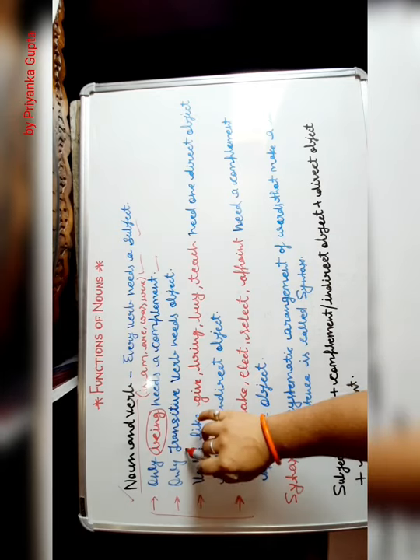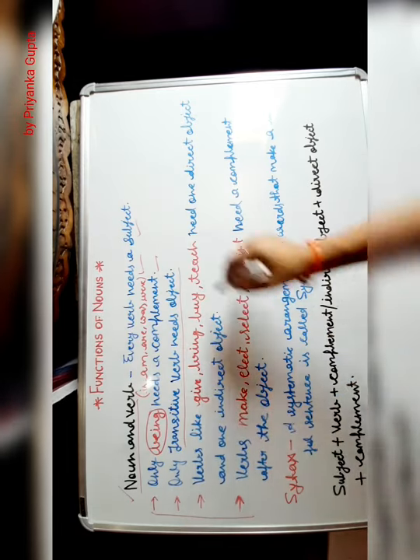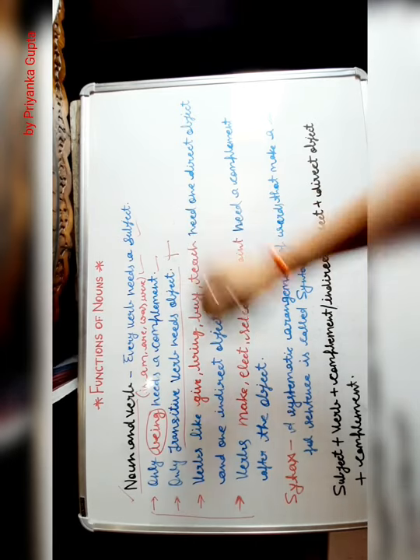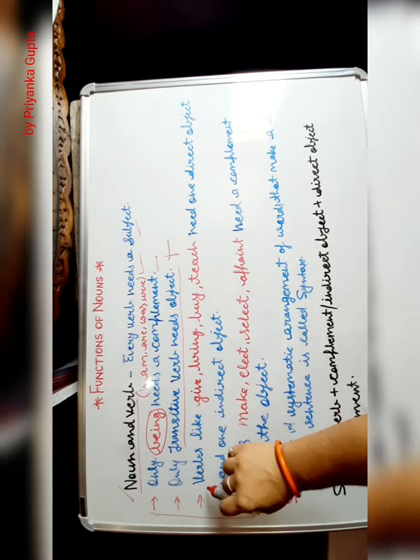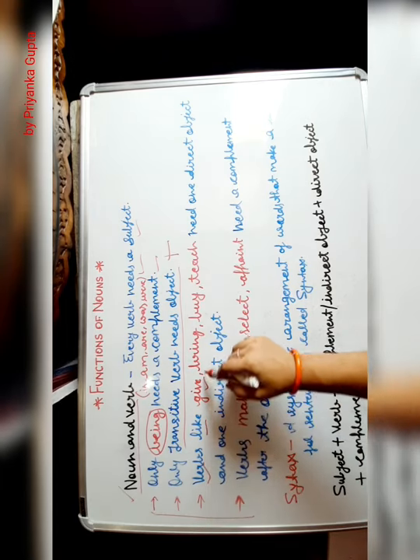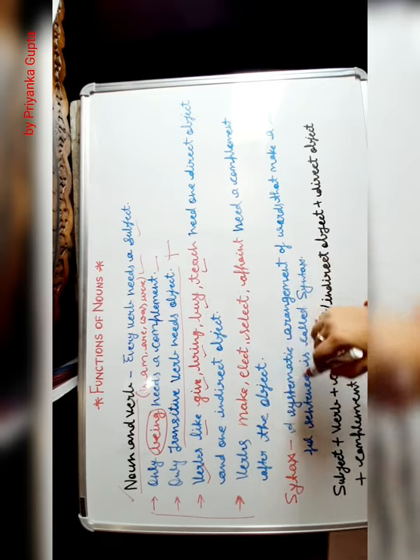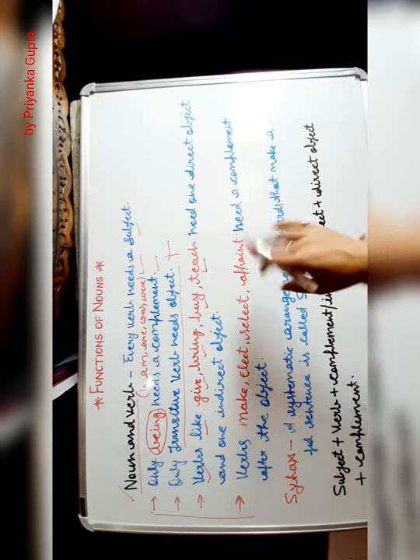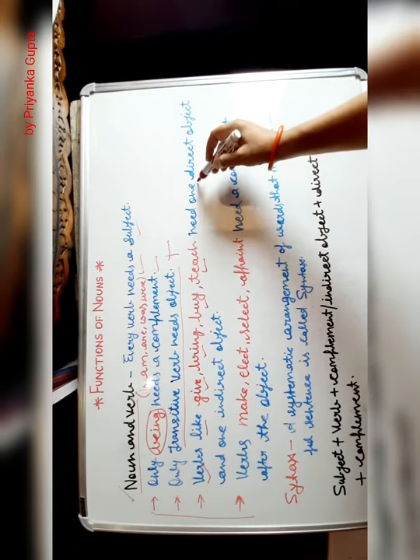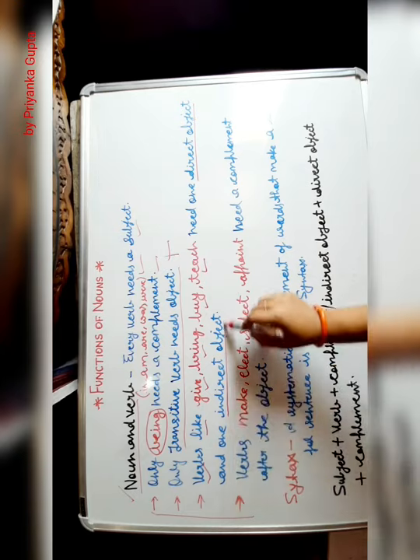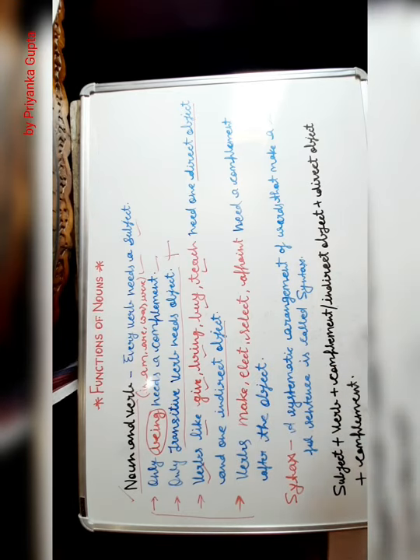Next point, only transitive verb needs object. Yes, if you are using any transitive verb, so you have to use any object. This is essential for transitive verb. Clear? Next, verbs like give, bring, buy, teach. Like these verbs need one direct object and one indirect object. Students, we have read about it already in the last video, so you can see that video and confirm it.